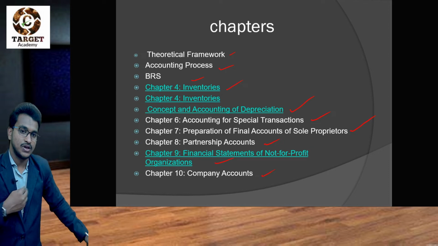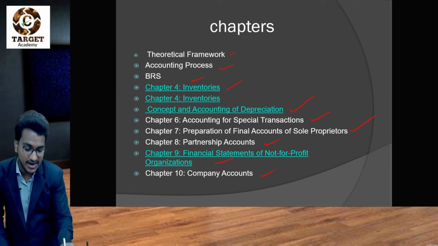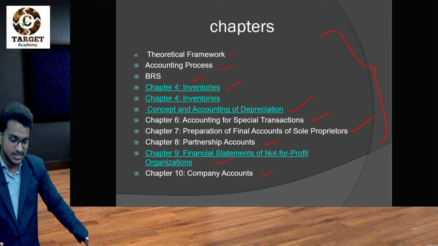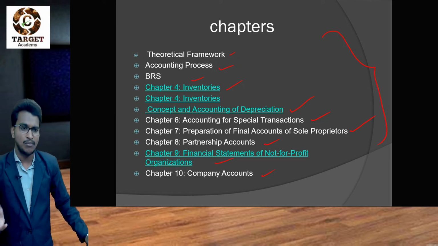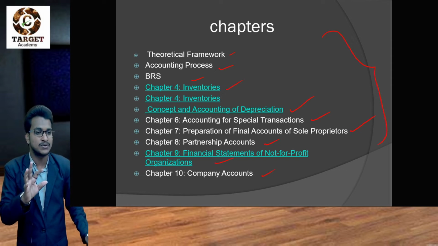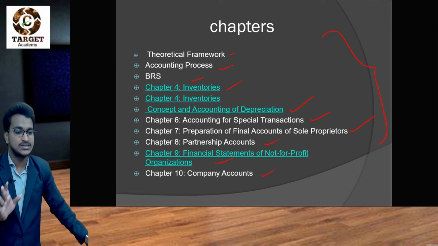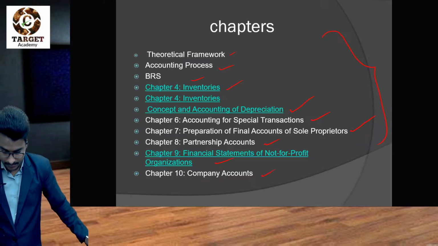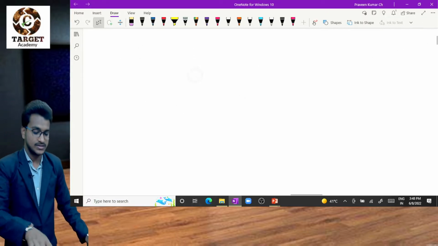But for the student convenience, we will divide these chapters into small chapters. I think we'll divide them into 15 or 16 chapters for student convenience, and my total teaching pattern will be based upon the segregated chapters. That means 15 or 16 chapters. I will give you the total index by next class.